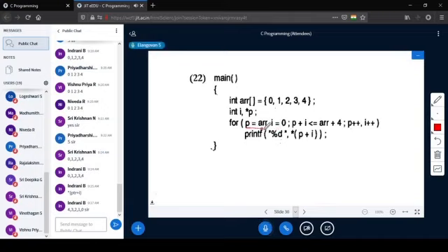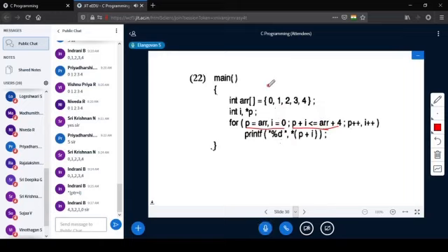So see here, I start executing this. P is nothing but the pointer variable. Instead of PTR, we are using P here. I is 0. P plus I less than or equal to array plus 4.